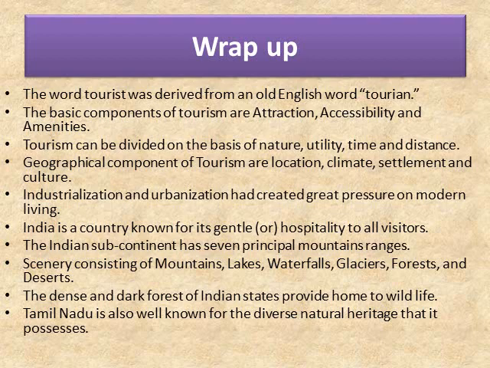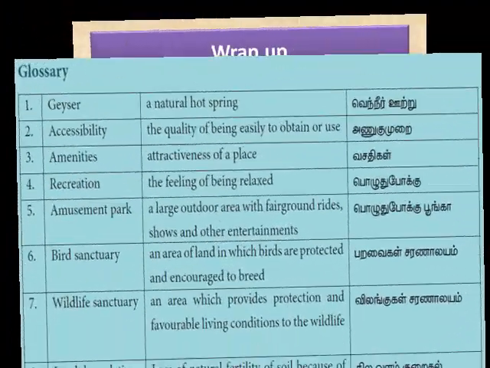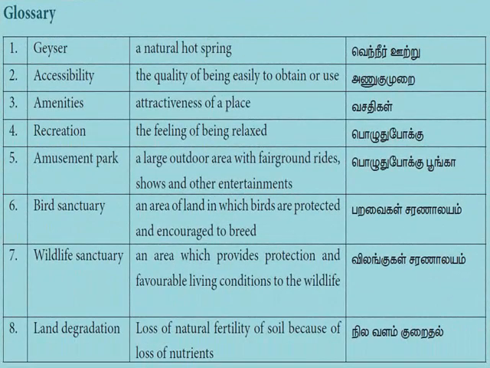Industrialization and urbanization have created a great pressure on modern living. India is a country known for its gentle hospitality to all visitors. The Indian subcontinent has 7 principal mountain ranges. Scenery consisting of mountains, lakes, waterfalls, glaciers, forests and deserts. The dense and dark forests in Indian states provide home to wildlife. Tamil Nadu is also well known for the diverse natural heritage that it possesses.